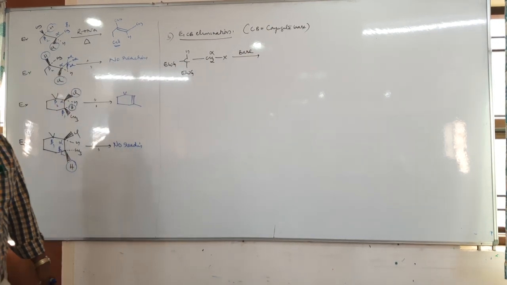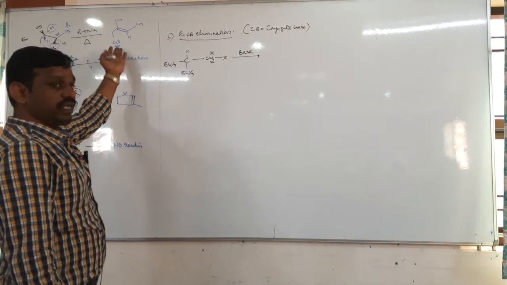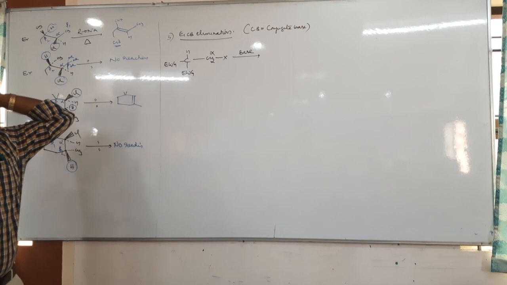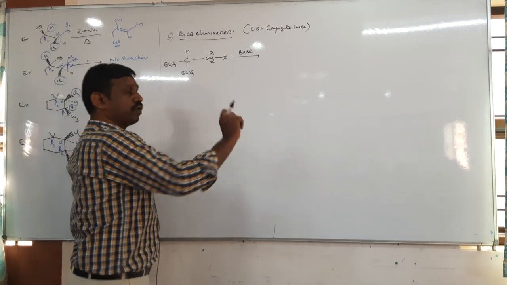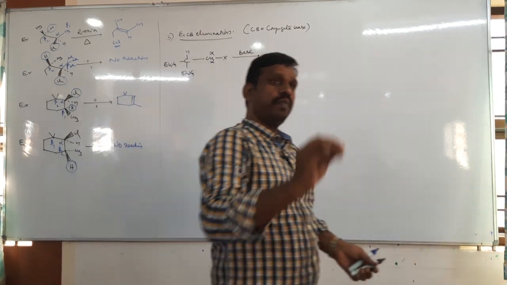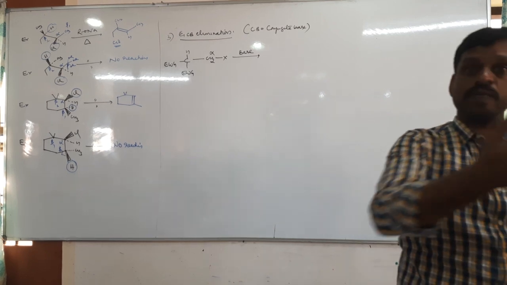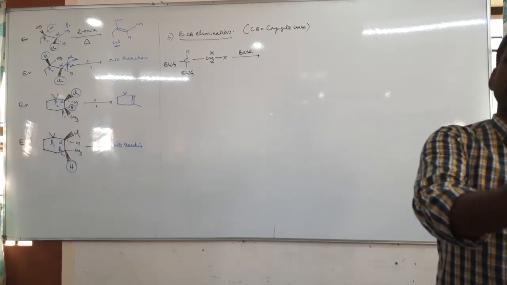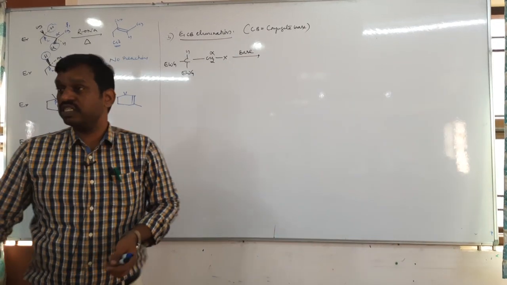Okay, so any base you can take. We have taken E1 base, E2 base, any base can be taken. So in the presence of base, tell me what is the function of the base. I have been telling you, the base always abstracts the proton. Base takes the proton, base combines with the acid. Now which is the acid?